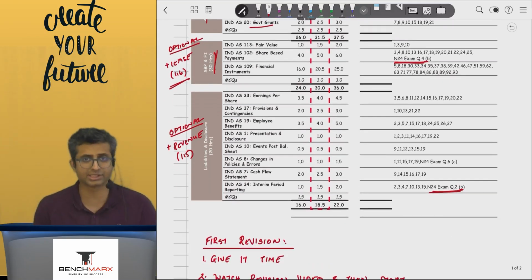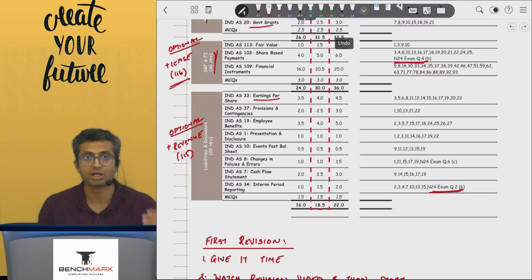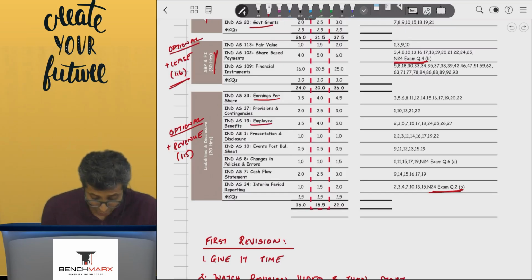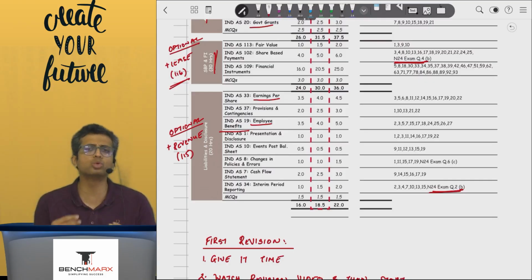Now, after this is done, you want to do certain smaller topics. EPS is something which has a good spillover effect from financial instruments, like convertibles, etc. are done a lot, so you do EPS now. And also employee benefits, which has a lot of, again, these amortized costs like lease liability and defined benefit liability workings here. So you do at least these two, and then do a few other smaller topics like Ind AS 1, 8, 10, interim reporting, cash flow, which can get you back into momentum after being drained out by doing bigger topics.